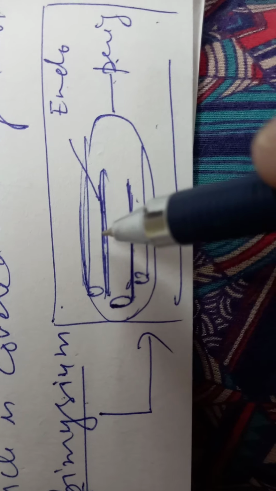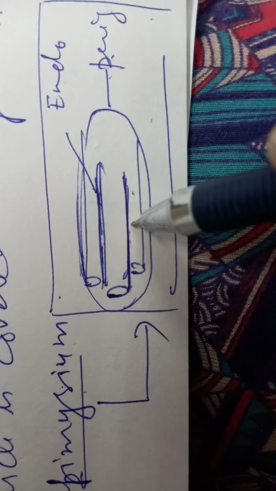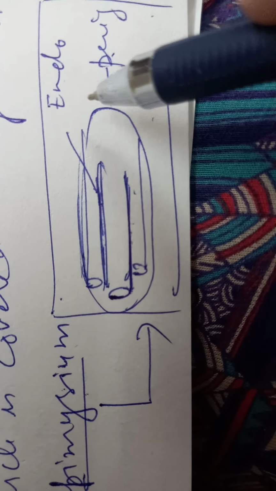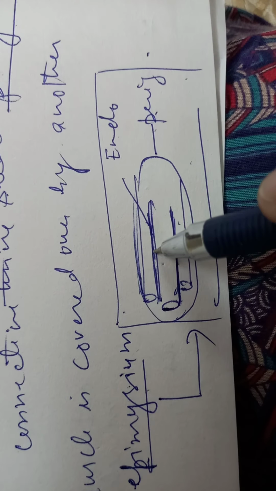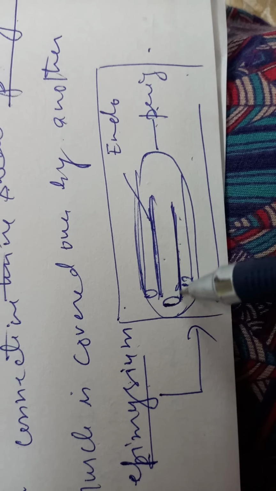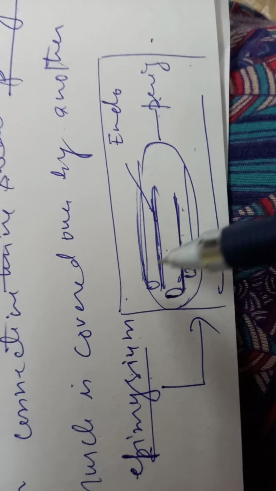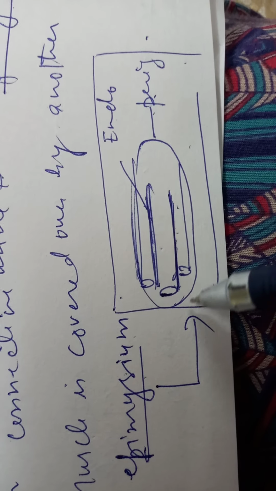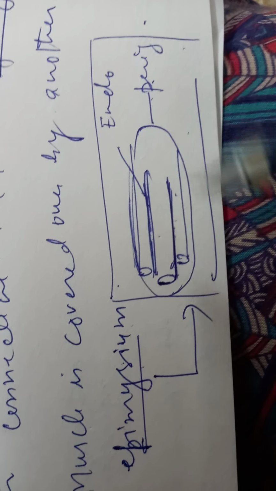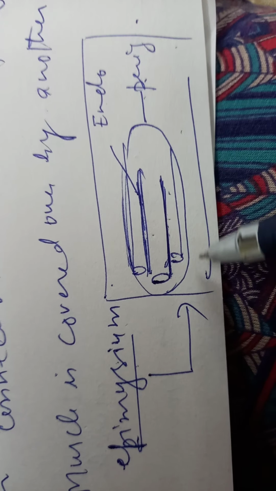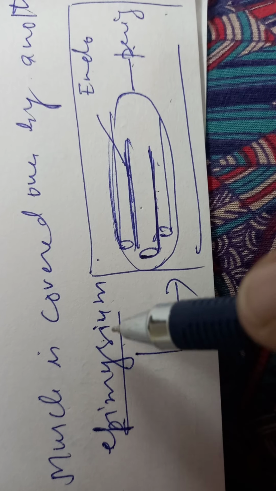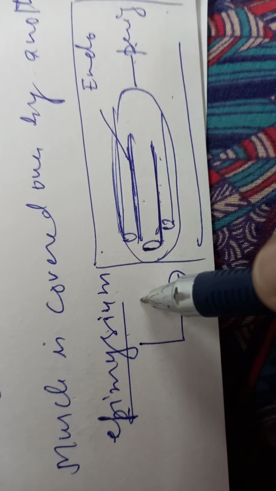For example, this was a single myofibril, which is covered over by, first of all, the first thing I told you, the endomysium. So here also you can see this one dark line around each of them is called the endomysium, and then this whole bundle is covered over by the perimysium. Whereas if this is the whole muscle, then the whole muscle is surrounded by another connective tissue which is called the epimysium.